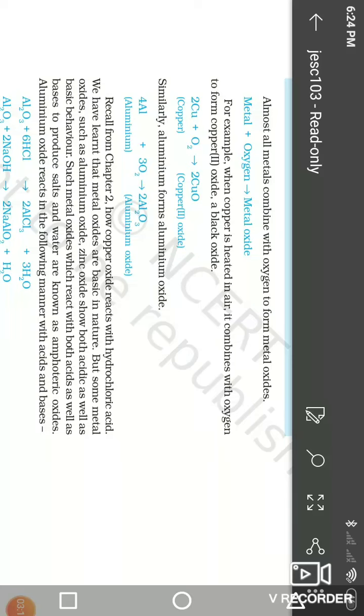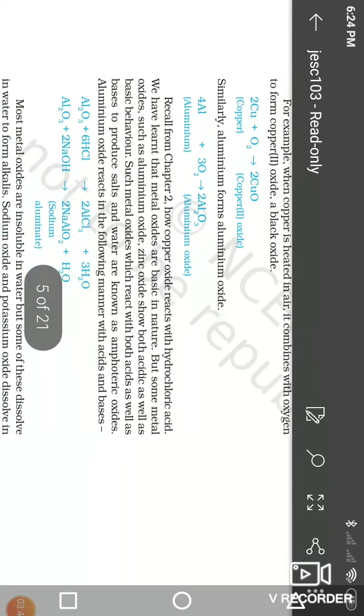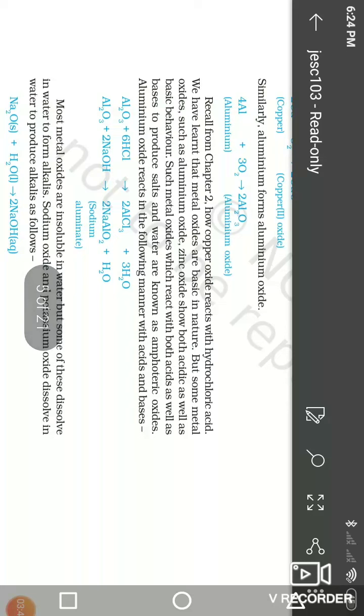Two copper plus oxygen gives two copper oxide, a black oxide. Similarly, the reaction of aluminium gives aluminium oxide: aluminium reacts with oxygen to form 2Al2O3. This is the total about the chemical reactions.